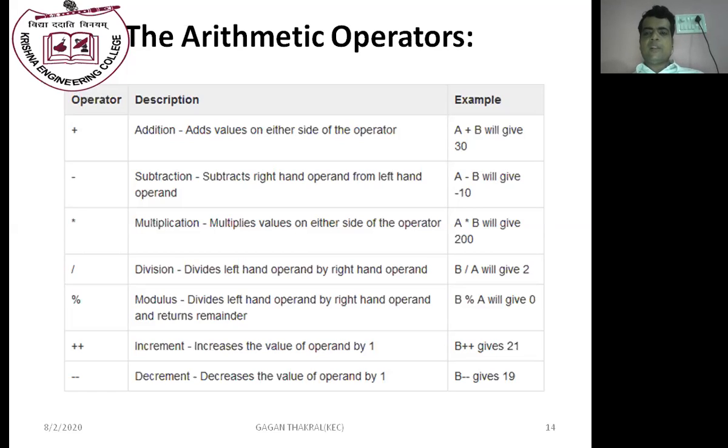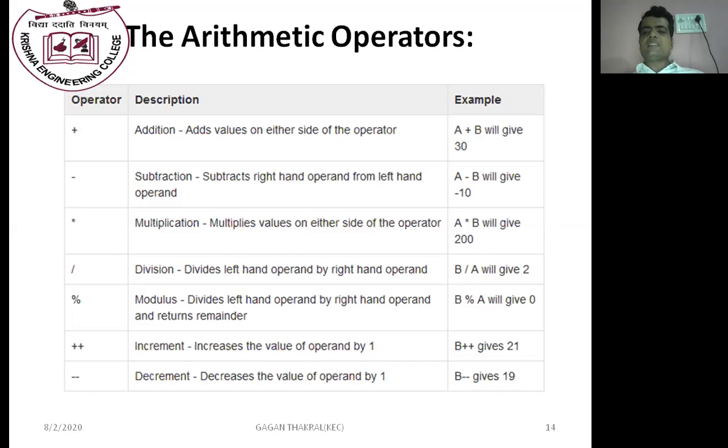Multiplication multiplies both the operands and provides the result, A into B, 20 into 10, which is 200. Division, A divided by B, 20 divided by 10, gives us 2.